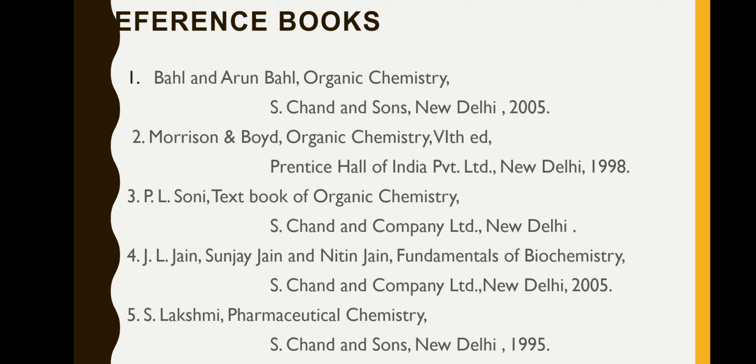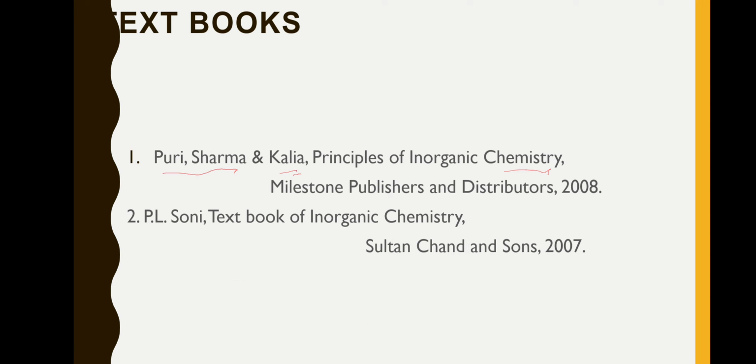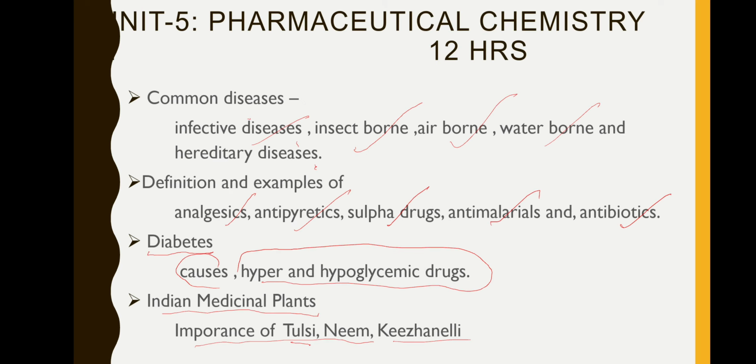So you have 4 credits, which means 4 classes per week. Out of that, 2 are tutorials and 2 are lectures. That is, 2 should be for your assignments and all, and 2 should be for taking class. That is the 4 credit system. So these are the 5 units we have to see. That we will start anyway.